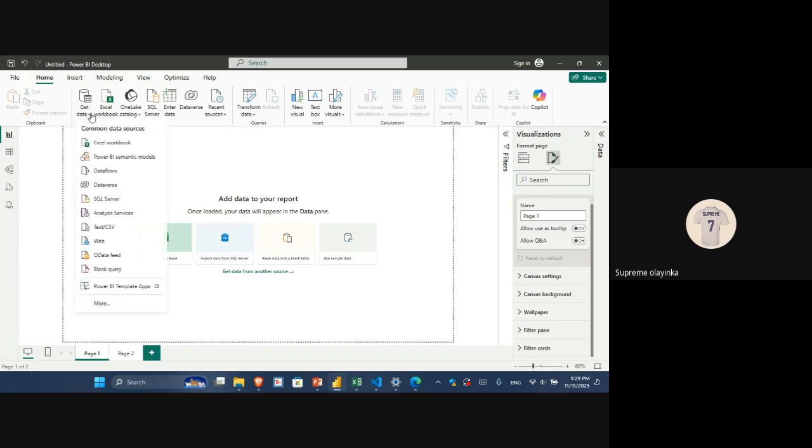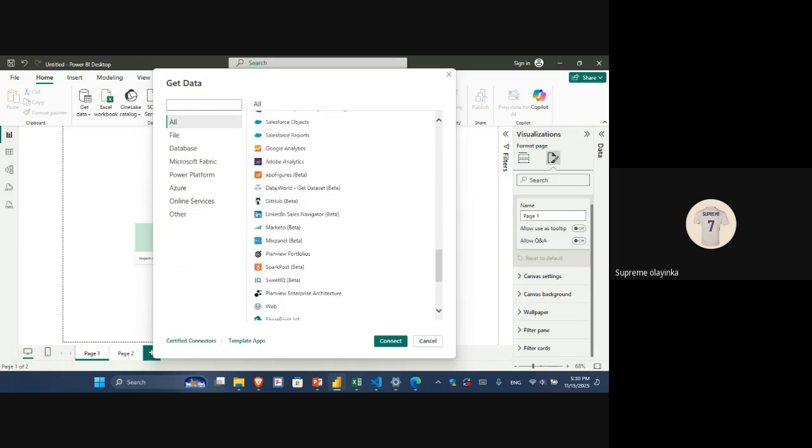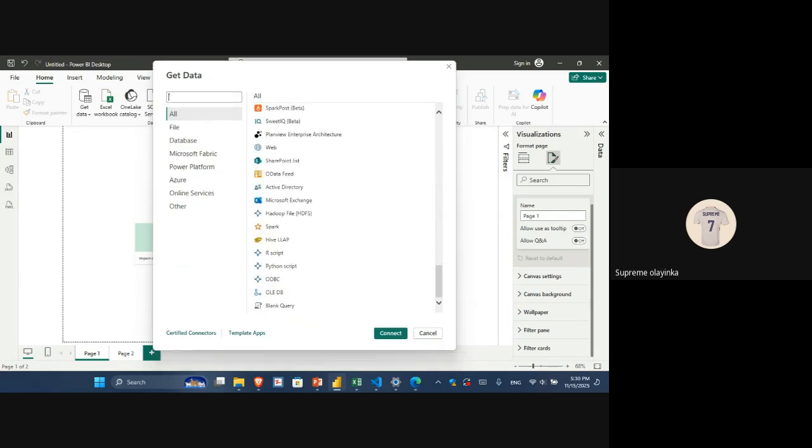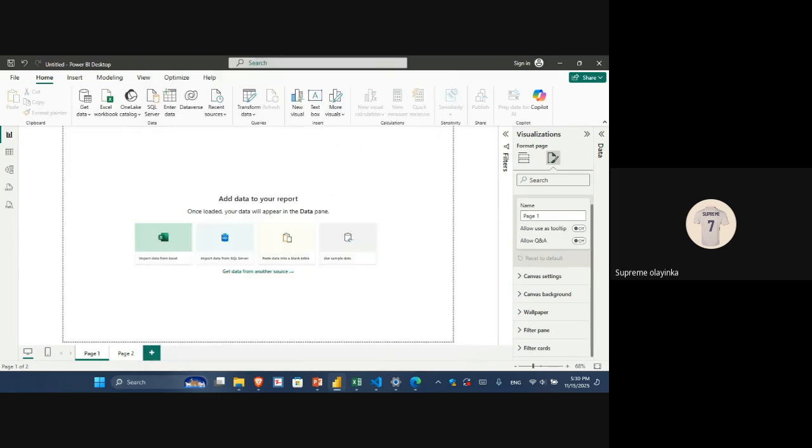I think I've explained this while we were working with Power Query. So if it is an Excel workbook, SQL, CSV file, blank query, or even more, you can click on the more button. Then let's wait for it to load. Then you can actually see where you can get your data from. It's just limitless, right? You can get data sets from anywhere in the world. So that's basically it.